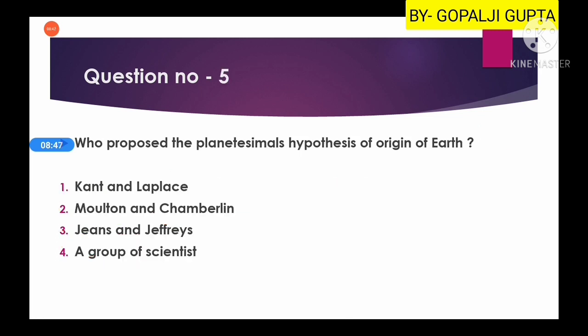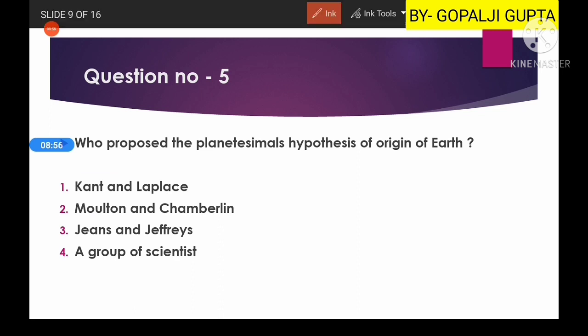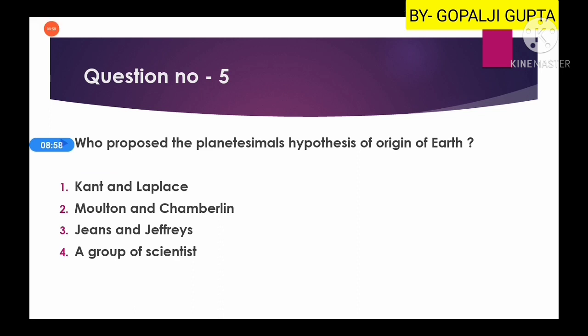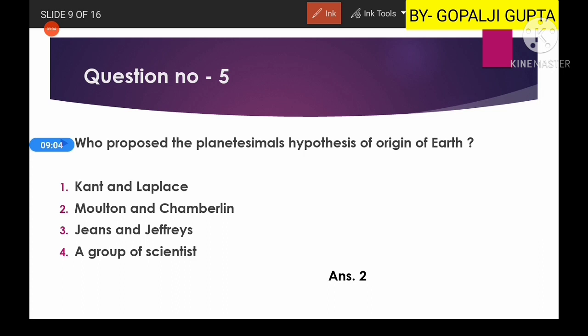Then our next question is, who proposed the planetesimal hypothesis of the origin of Earth? Here you have the options: Kant and Laplace, Moulton and Chamberlain, Jeans and Jeffreys, or a group of scientists. I have arranged these four because I thought these four hypotheses are very important.